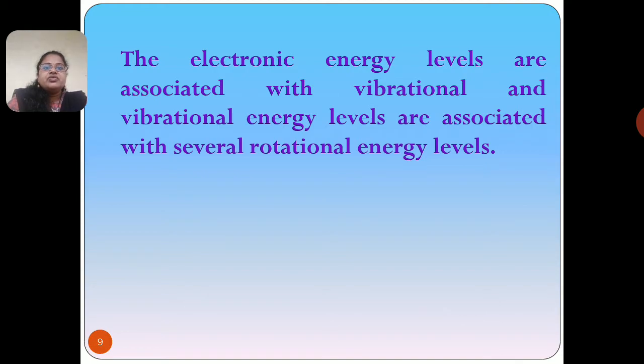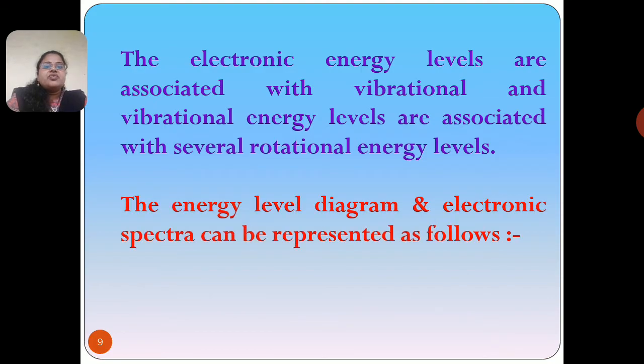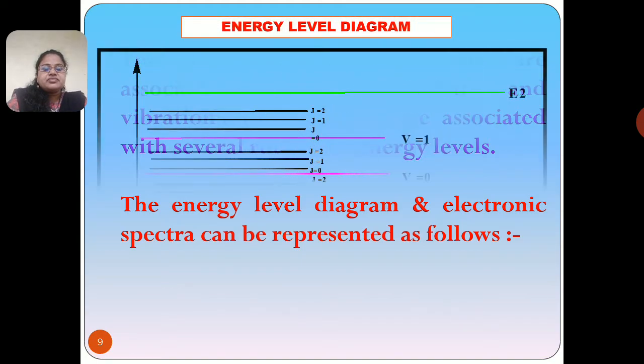Now we should know that the electronic energy levels are associated with the vibrational energy levels, and the vibrational energy levels are associated with several rotational energy levels. So now in the next slide I am going to show you the energy level diagram.